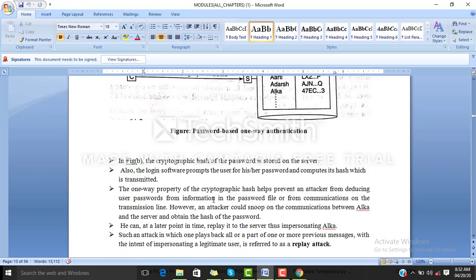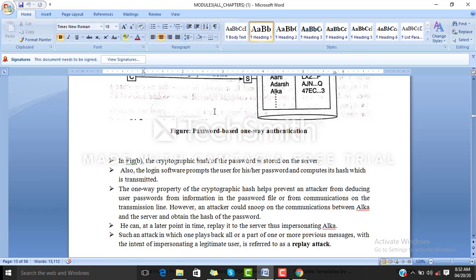But students, an attacker could snoop on the communications between Alka and the server, and it can obtain the hash of the password. It is not as easy as obtaining the direct password, but by snooping, it can obtain the hash of the password. And later on, it can play as an imposter to the server, becoming an imposter and later on showing itself as a client. So that is called a replay attack.